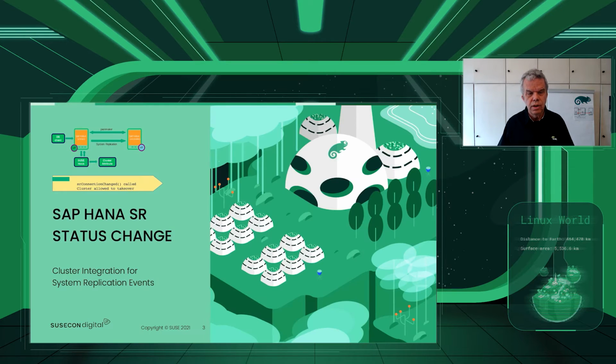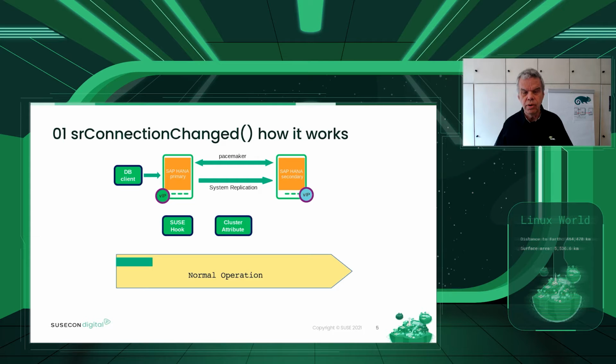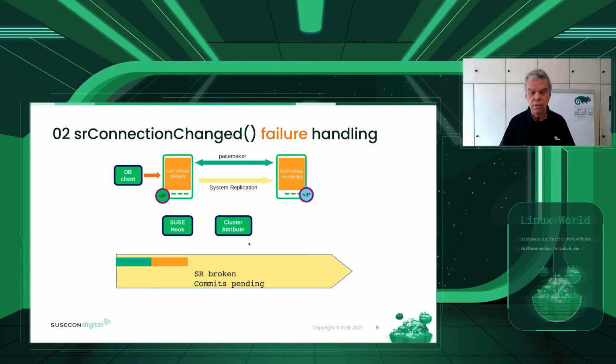Coming to SAP HANA system replication status change: it tracks changes in the system replication to increase the data integrity of your SAP HANA database. How is it working? We have two HANAs, primary and secondary. We have a database client doing changes, commits to the database. We have a hook being called by the primary database, and we have a cluster attribute for interaction between SAP HANA, the hook, and the cluster.